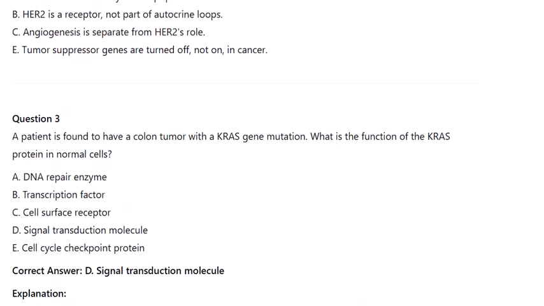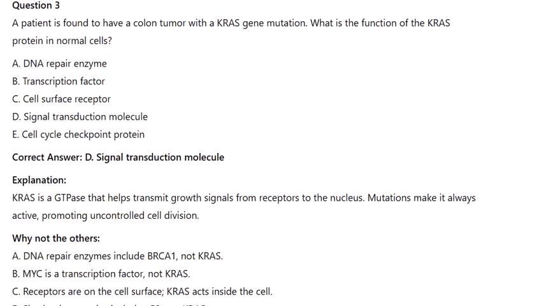Question 3. A patient is found to have a colon tumor with a KRAS gene mutation. What is the function of the KRAS protein in normal cells? A. DNA repair enzyme. B. Transcription factor. C. Cell surface receptor. D. Signal transduction molecule. E. Cell cycle checkpoint protein.